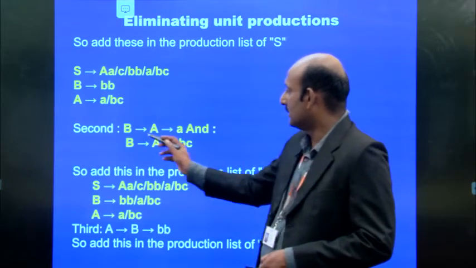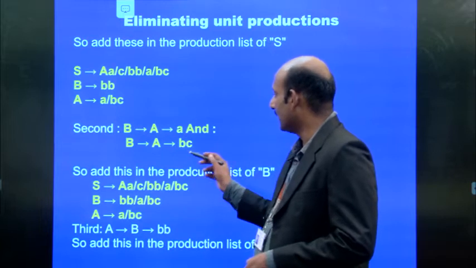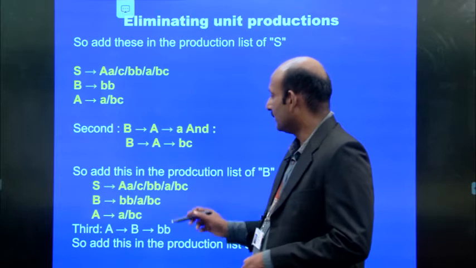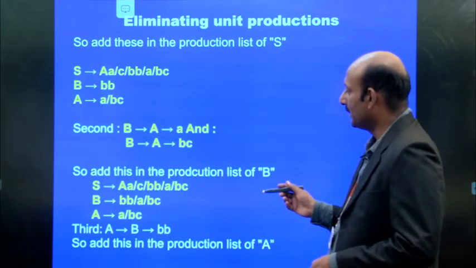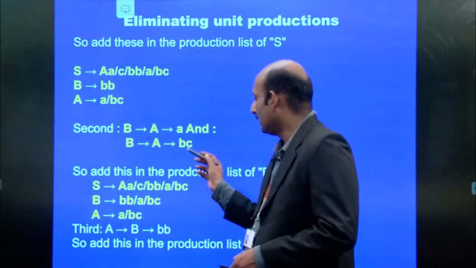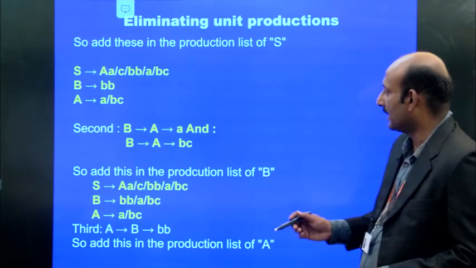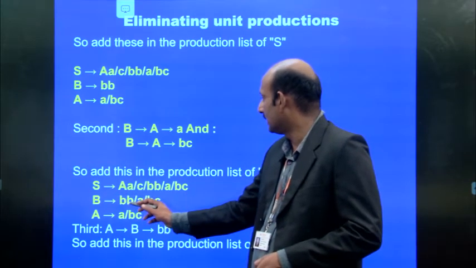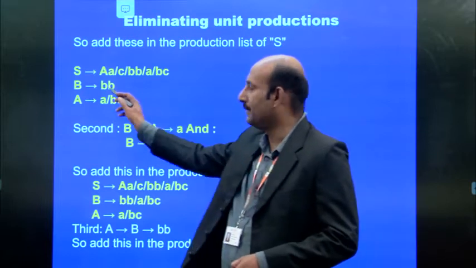So, now see this second one, B implies A and A implies a. Then B implies A and A implies BC. So, in this place of B, it is going to be replaced with this a and BC. Okay, so now we can go for writing this one. B implies BB, a, BC. Already we have BB.